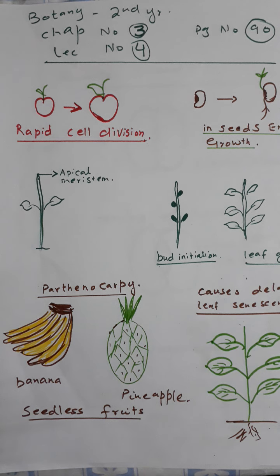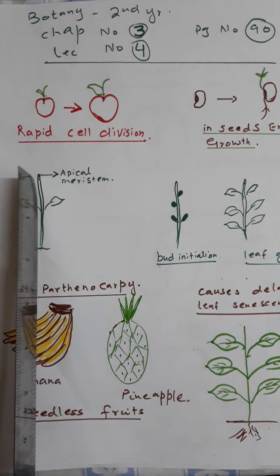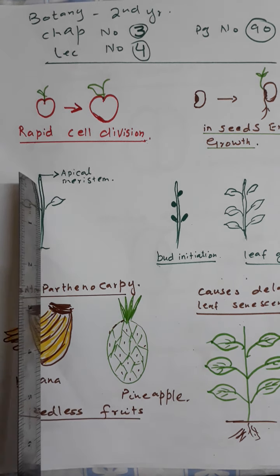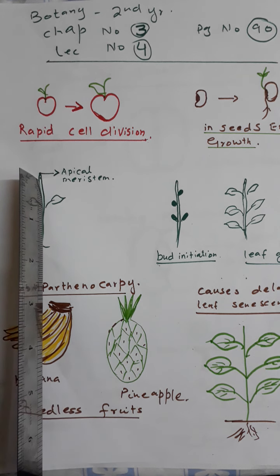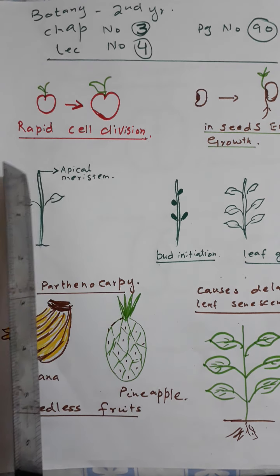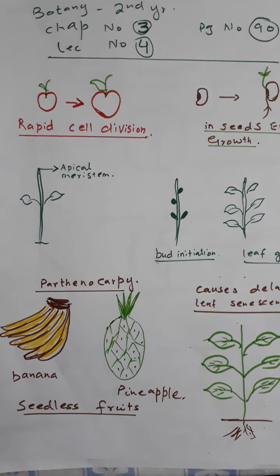Now we will discuss the effects of cytokinin. Number 1, it promotes cell division in the apical meristem. It promotes cell division in the apical meristem only in the presence of auxin. The apical meristem is located at the tip of the stem.